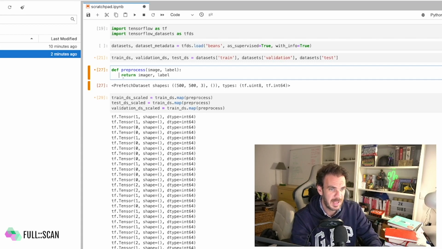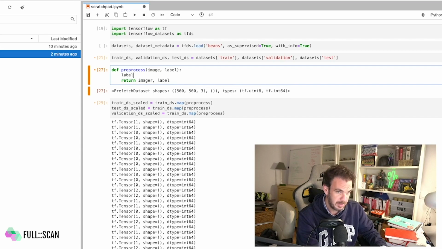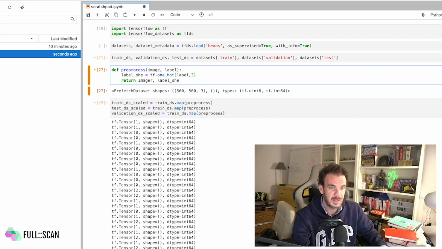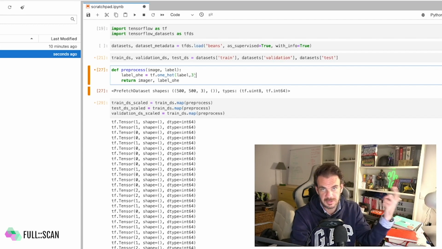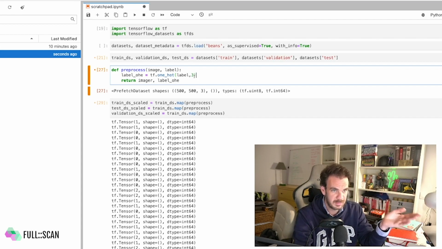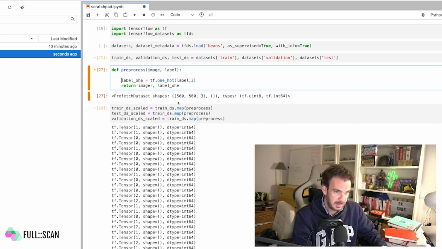So I think perhaps the easier one is the label one-hot encoding. We do have a nice function inside TensorFlow, which is tf.one_hot. We pass the label, and the depth is 3, because there are 3 elements, right? 0, 1, 2, and we need to encode it like 0, 0, 1; 0, 1, 0; 1, 0, 0. Okay, and then the image rescale.